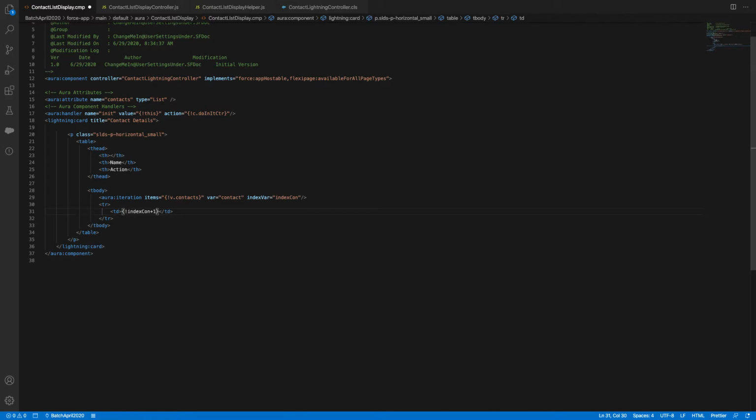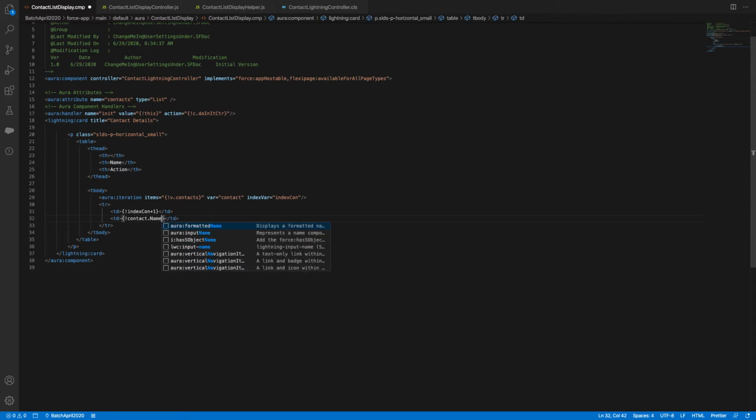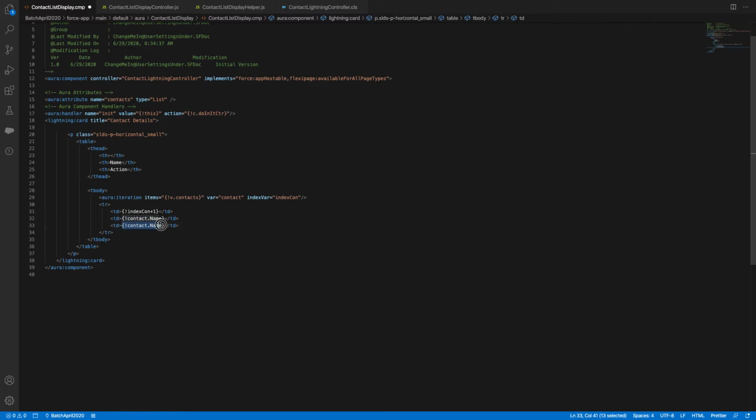Why do I need to mention that? The index always starts with 0, 0 plus 1 is 1. This way it will go 1 plus 1, 2. It will go in the same way. So now I'll say contact dot name, and here is where an interesting factor comes. Here I'll say edit. So this is how I should have my table now.